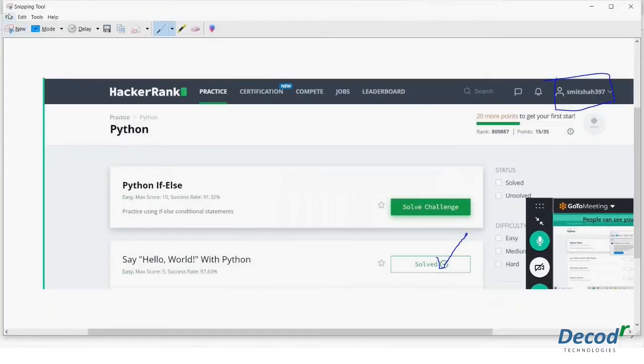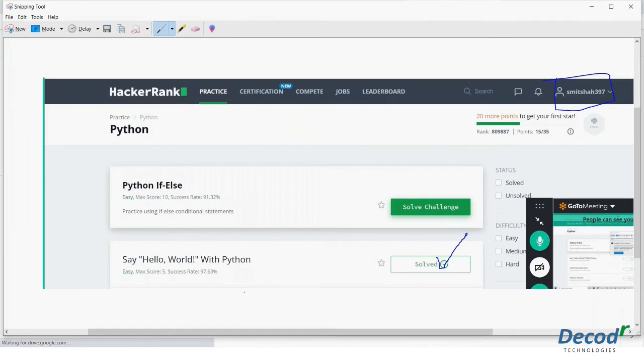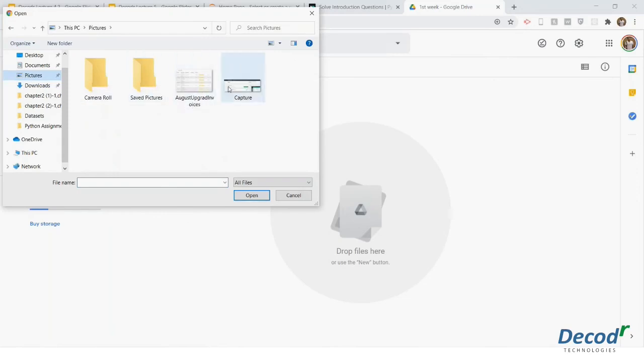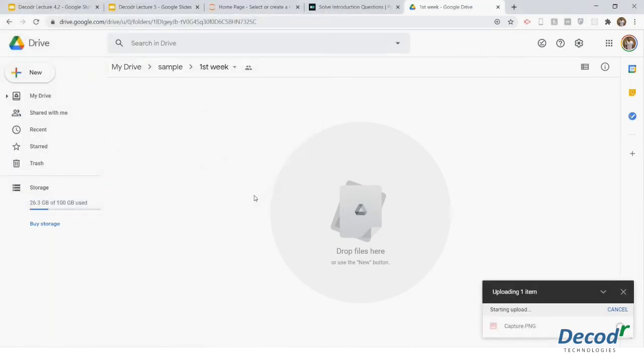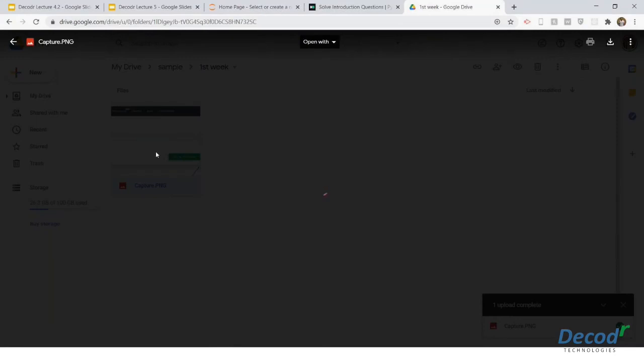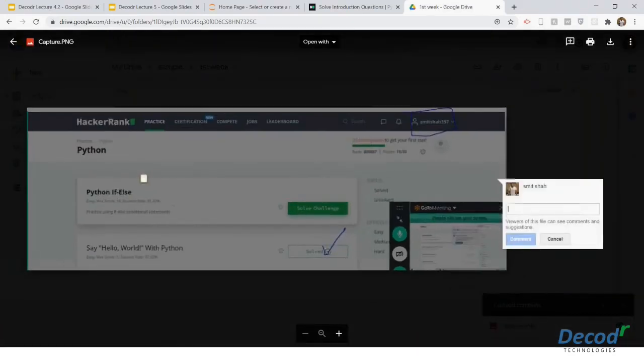For example, suppose I am saving this as pictures, and I would just upload this image over here. Do we need to name a screenshot? No need to name it as such, because this is self-explanatory. If you name it, well and good, but when we open the screenshot, we can see that you have done this Python if else challenge. So no need to rename as such.